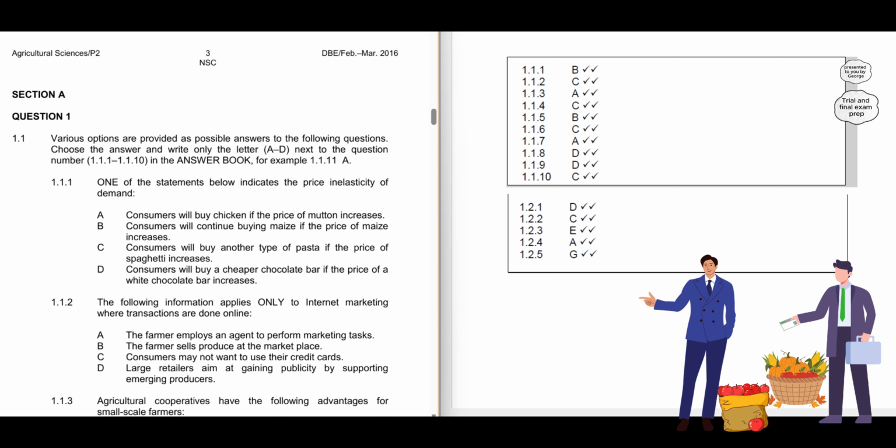The correct answer is B. Consumers will continue buying maize even as its price increases. 1.1.2. The following information applies only to internet marketing where transactions are done online. A. The farmer employs an agent to perform marketing tasks. B. The farmer sells produce at the marketplace. C. Consumers may not want to use their credit cards. D. Large retailers aim at gaining publicity by supporting emerging producers. The correct answer is C. Consumers may not want to use their credit cards.